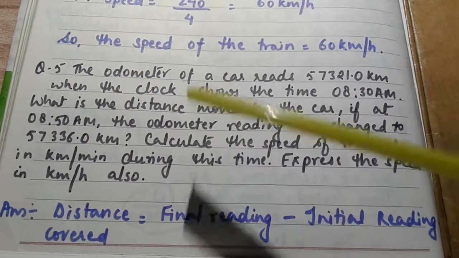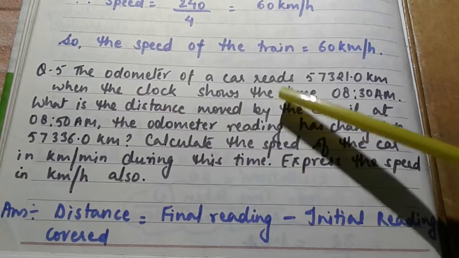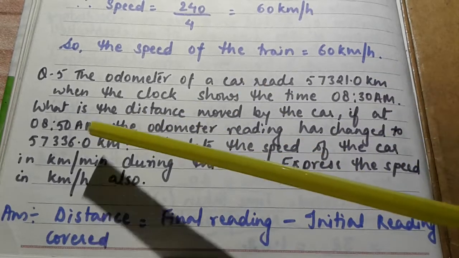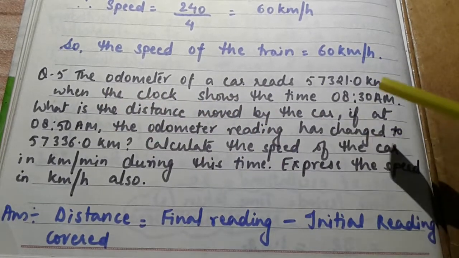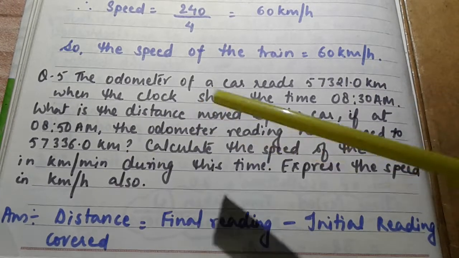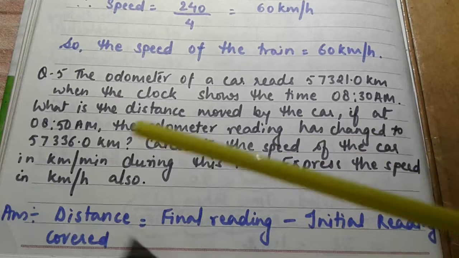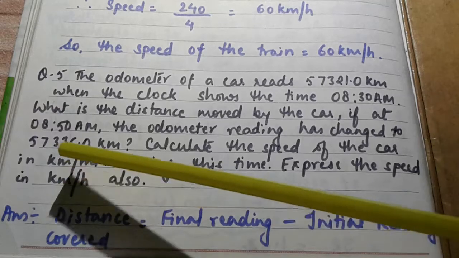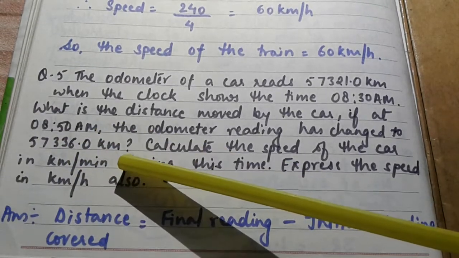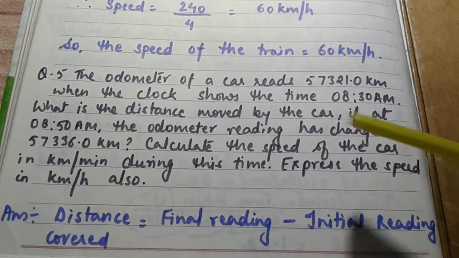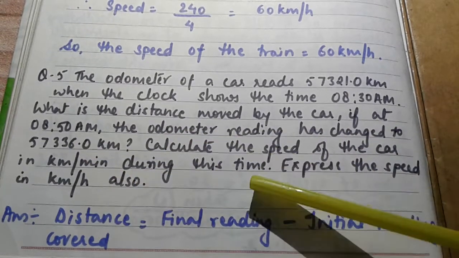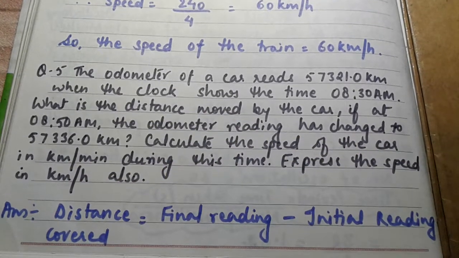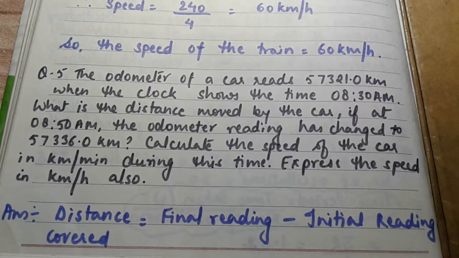Question number 5. The odometer of a car reads 57,321.0 kilometers when the clock shows the time 8:30 am. What is the distance moved by the car if at 8:50 am the odometer reading has changed to 57,336.0 kilometers? Calculate the speed of the car in kilometers per minute during this time. Express the speed in kilometers per hour also. Whenever you are doing your numericals, read the numerical carefully, what is given to you.